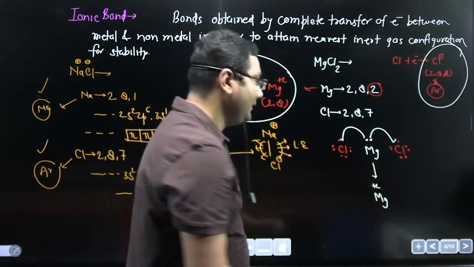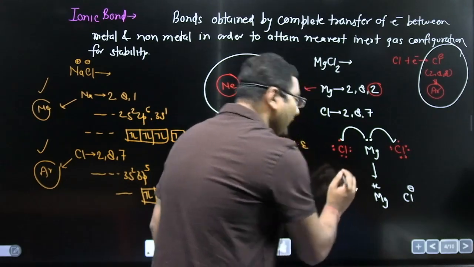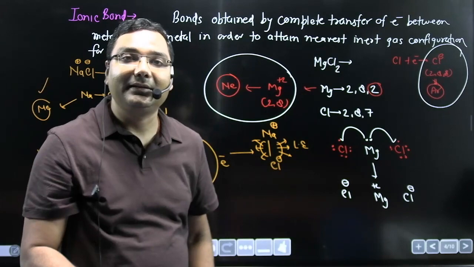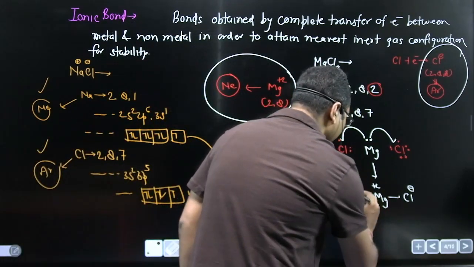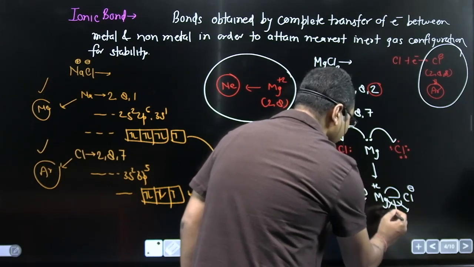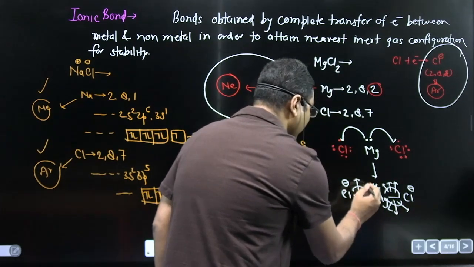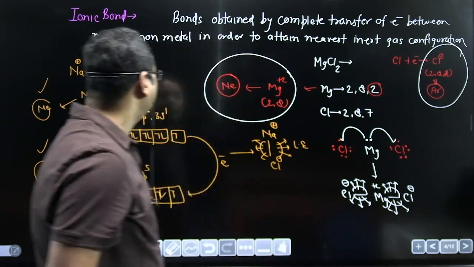Both get stabilized. When cation and anion come closer to each other, energy is released in the form of lattice energy and the molecule becomes stabilized. Now I think this is clear to all of you.